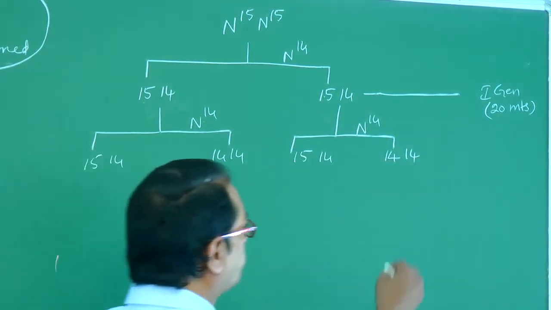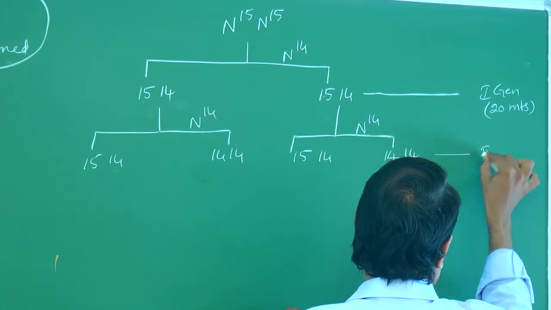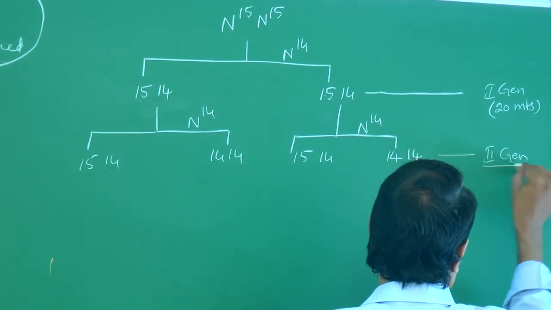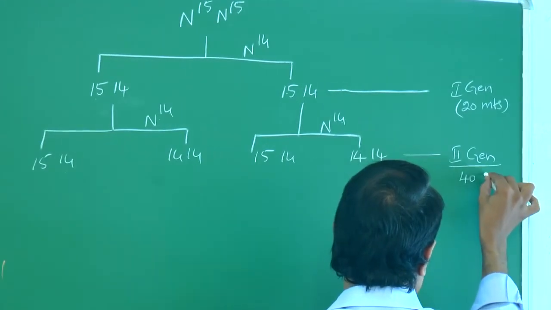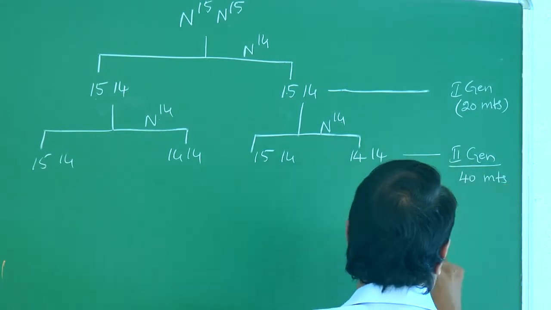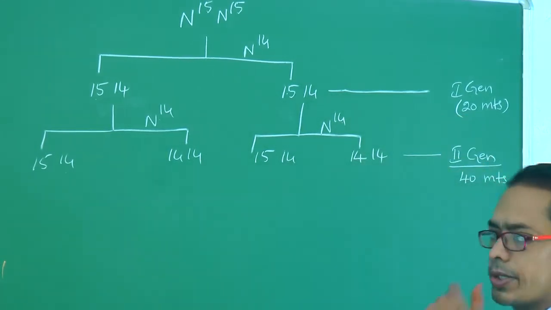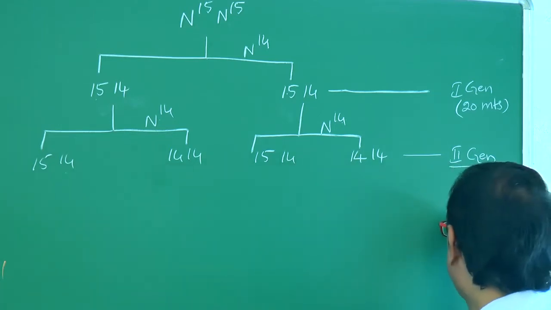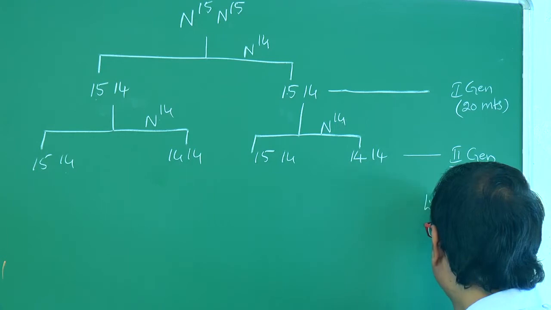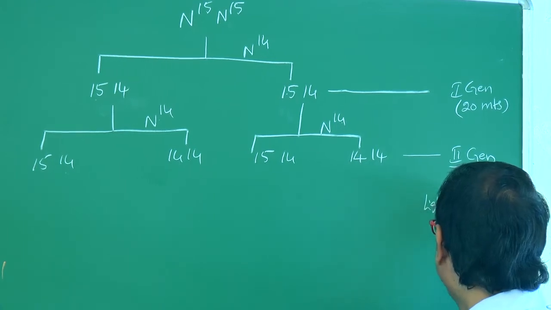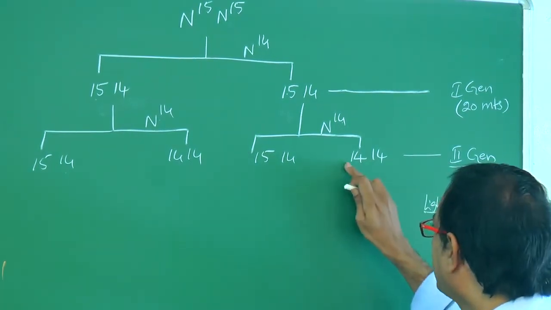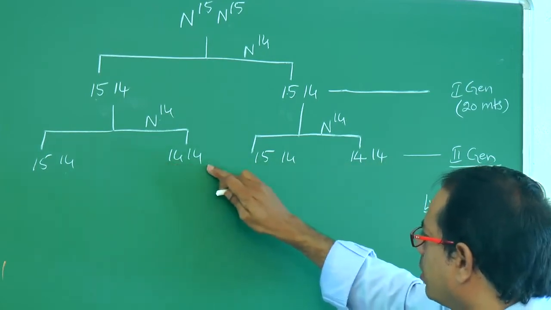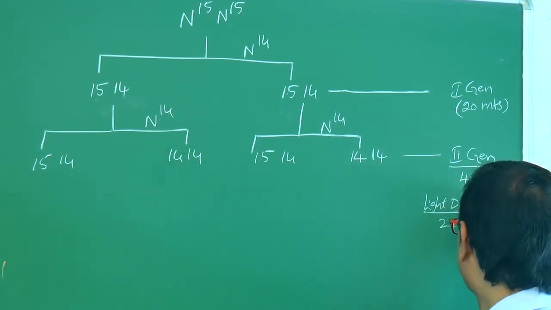Okay. So this will be the second generation. Second generation time means another 20 minutes. Total 20 plus 20, 40 minutes. In the second generation, the number of light DNAs: this is one, this is one, so 2 DNAs.